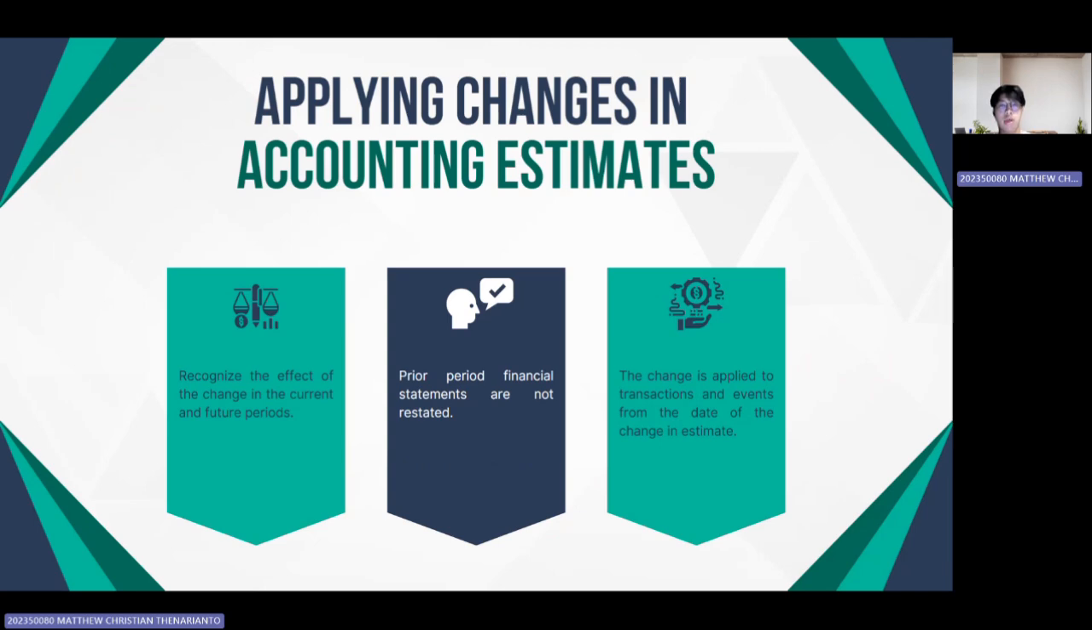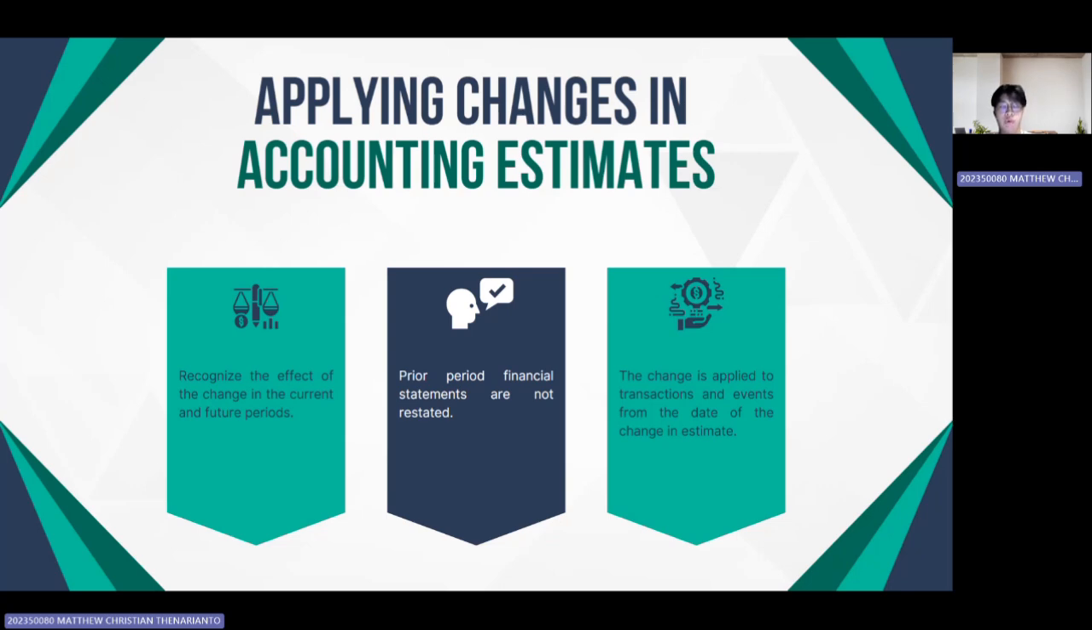The next part is about applying these changes in accounting estimates. As said in paragraphs 36 and 38, the method required to change an accounting estimate is prospective application, which means that the effect of the change is recognized in profit or loss in the current and future periods as appropriate. Prior period financial statements are not restated. And lastly, the change is applied from the date it is made.